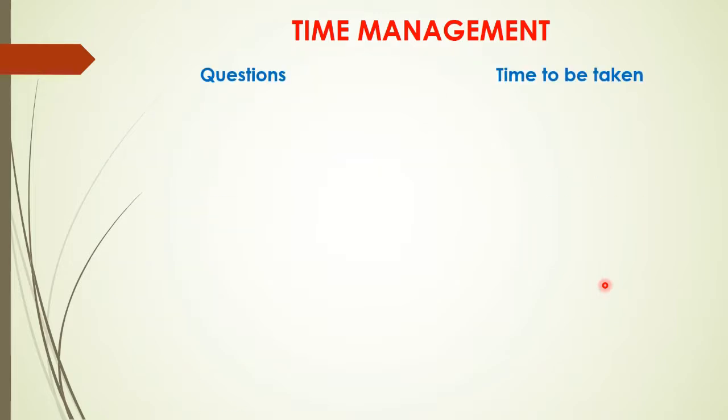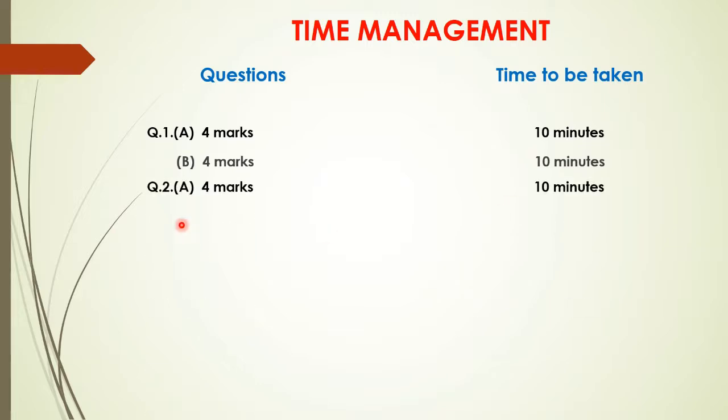For question number 1A, it is of 4 marks, a compulsory question. So maximum time you will take, that is 10 minutes. You will not use more than 10 minutes for question number 1A, because it is a 4 mark question. Then question number 1B, again a 4 mark question. Solve the following. Here also you are going to use 10 minutes. So in all, for question number 1 you are going to use 10 plus 10, that is 20 minutes. After 20 minutes you should start with your question number 2A.